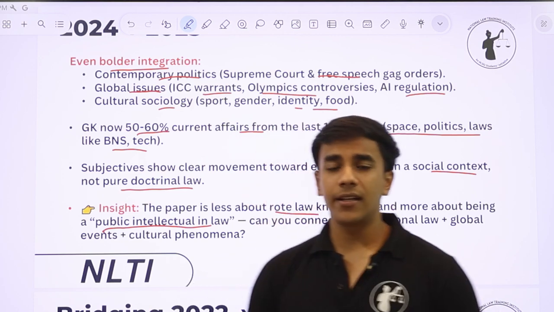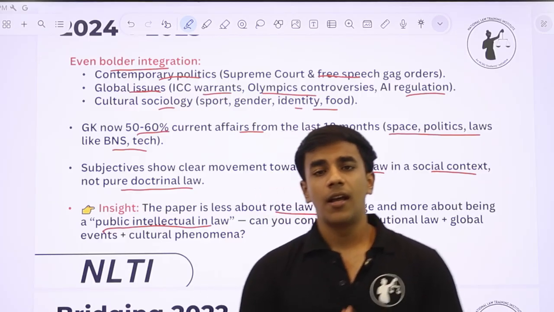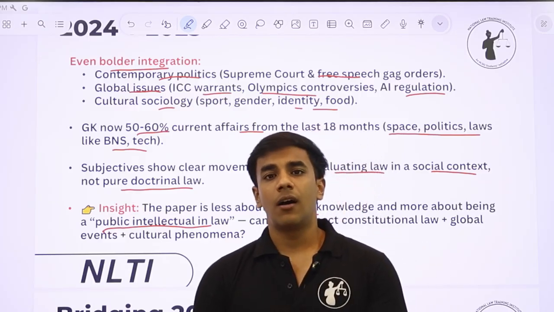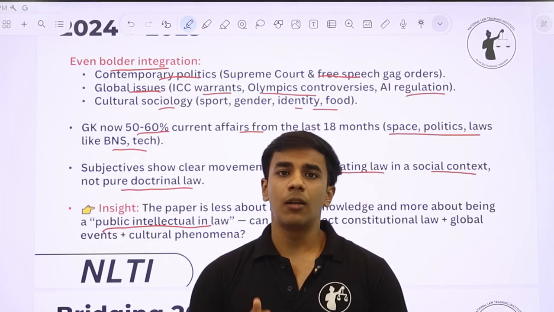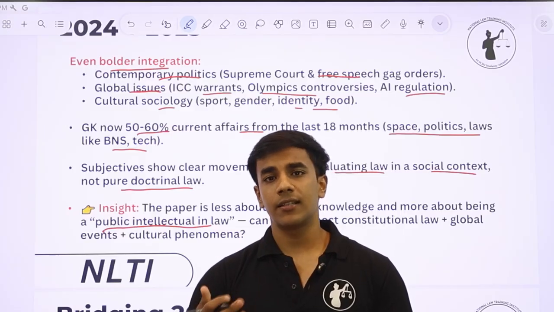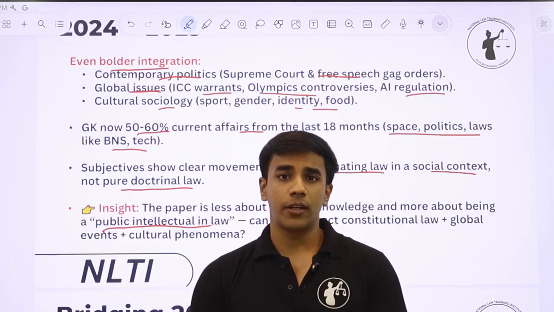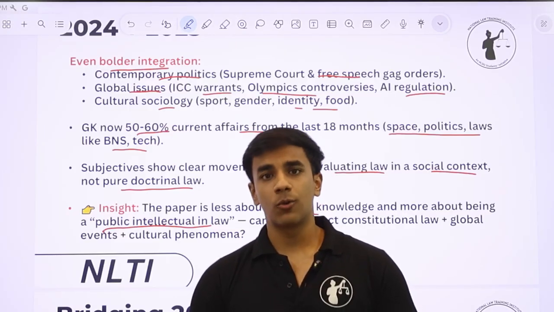So these are the candidates that NLS is looking for, and the paper is also modeled similarly. People who have what NLS is looking for in candidates, only those people are able to clear the exam.